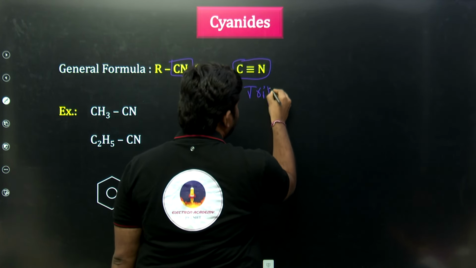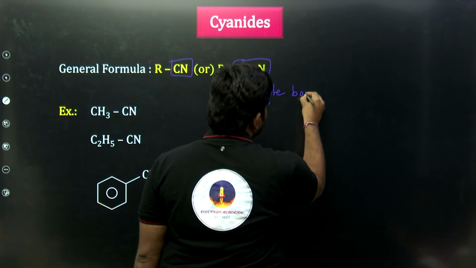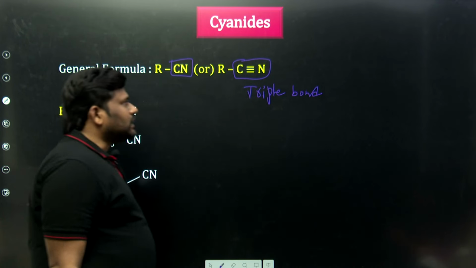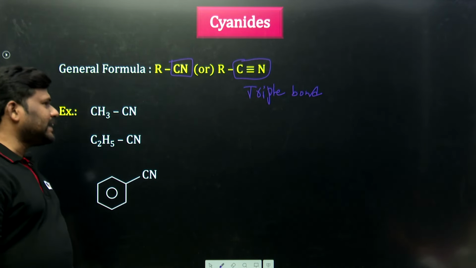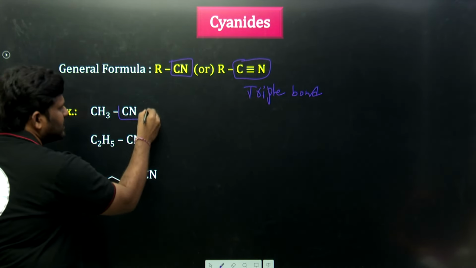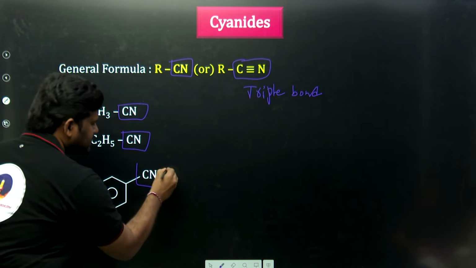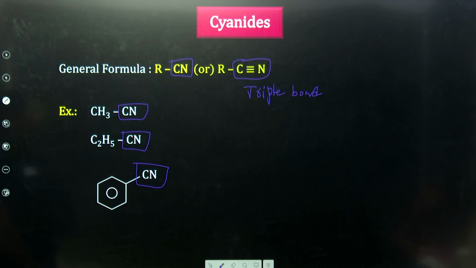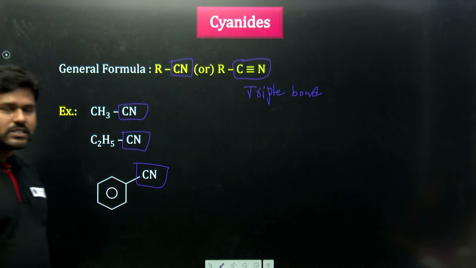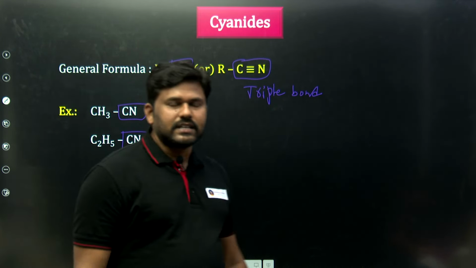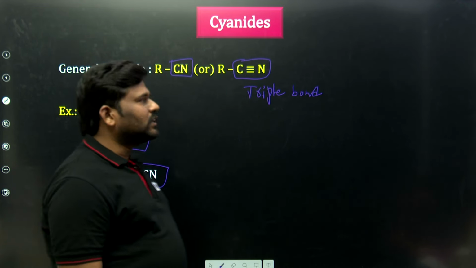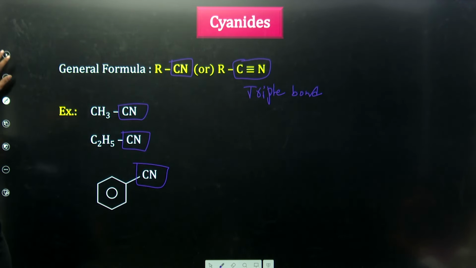That triple bond is called cyanides. Example, CH3CN, just check: CN there, cyanide. These are called cyanides. Cyanides means CN is present, cyanide means RCN, these are called cyanide functional groups.